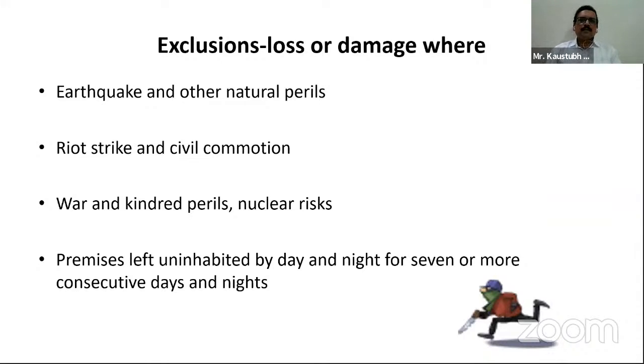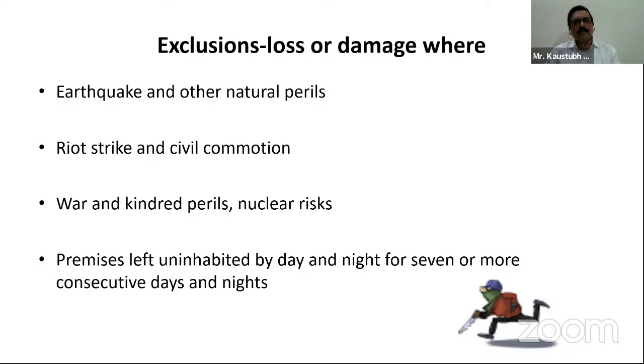Then there are certain natural perils, like earthquake, due to which if any burglary occurs, those are not covered. Riot, strike, and civil commotion. We all know this is termed as SRCC. These are basically excluded under the policy, but by paying extra premium, you can cover riot, strike, and civil commotion.